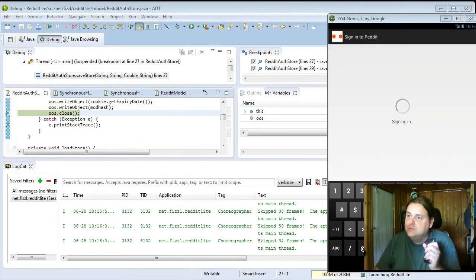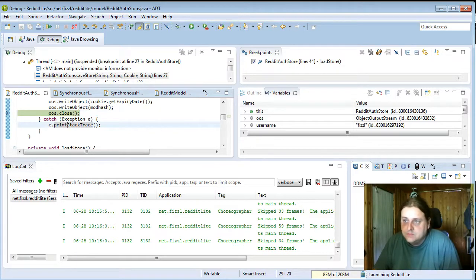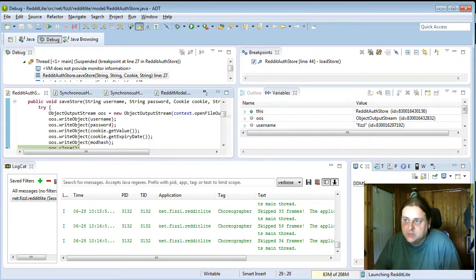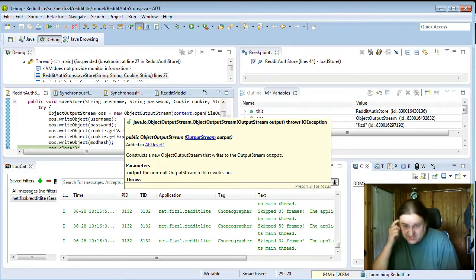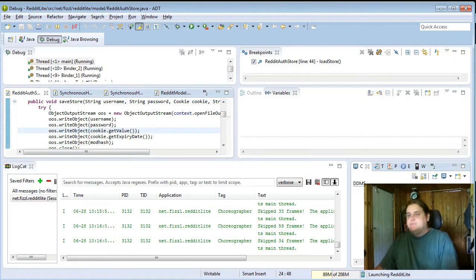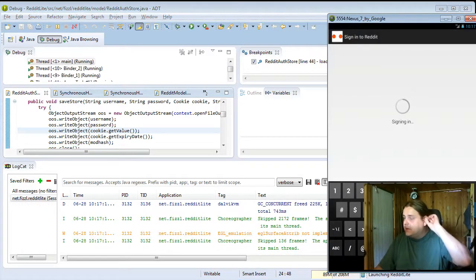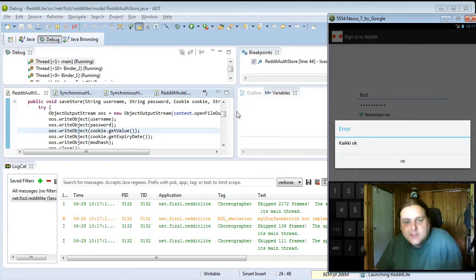Oh, hello. Oh, good. This is a breakpoint. We actually got data, and we successfully just wrote it into the private store, and I just lazily used the object output stream because I'm pretty sure that string class is not going to change anytime soon. So yeah, let's have a look. Now it should get back to the callback and show us, yep, kaikki ok. That means everything's okay in Finnish.